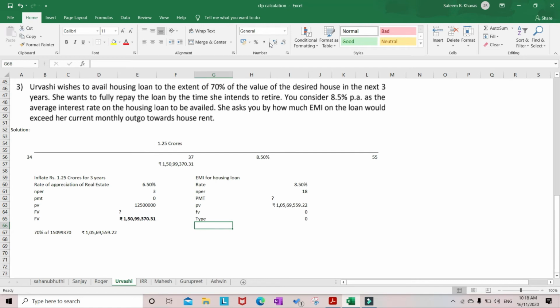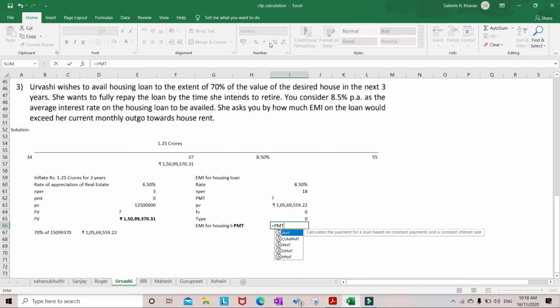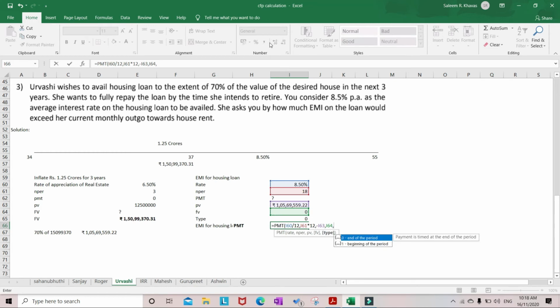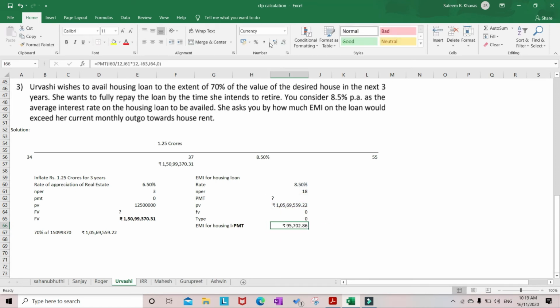So let us calculate EMI, or we can call it PMT. So PMT is equal to rate divided by 12 because EMI is in monthly mode, and Nper is 18 years, we need it monthly, so into 12. PV is minus 1.5 crores. FV is 0. Type is also 0. So it is coming around 95,702. This is the monthly EMI for the housing loan.